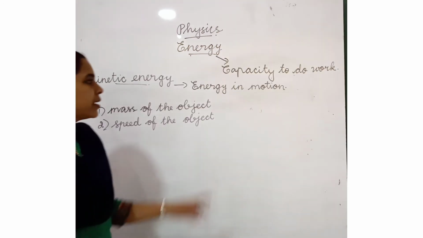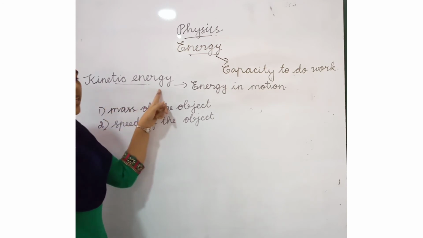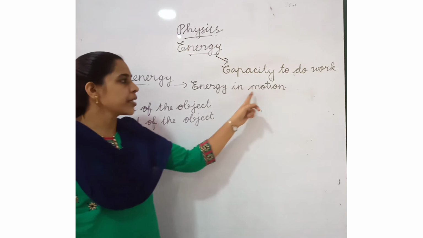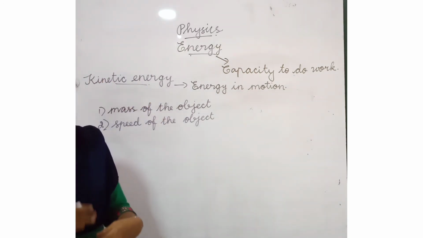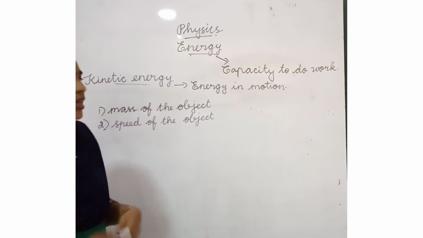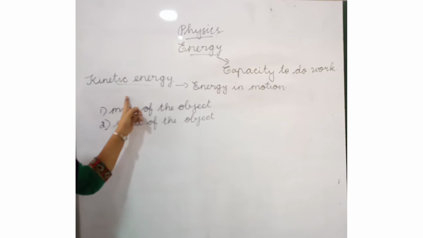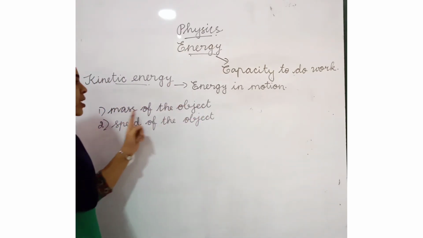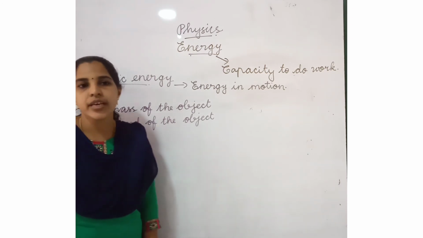Listen children, the first type of energy is kinetic energy. What is the meaning of kinetic energy? Energy in motion. It means an object is moving. This kinetic energy, due to motion, depends on two things. The first one is the mass of the object and the other one is the speed of the object.